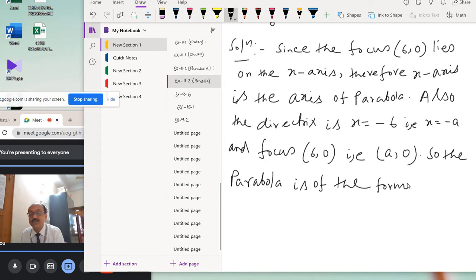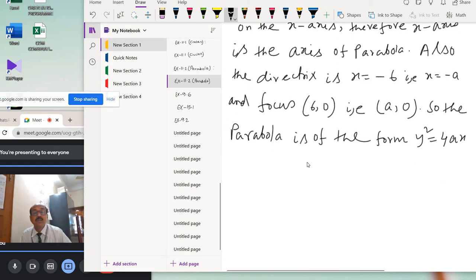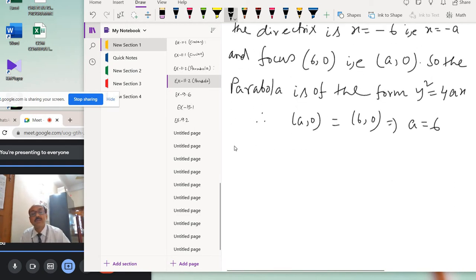y square equal to 4ax, type 1. Okay, y square equal to 4ax, and (6, 0) equal to (a, 0). So a equal to 6. So therefore (a, 0) equal to (6, 0). So this means, comparing, a equal to 6. Therefore the required equation of the parabola is